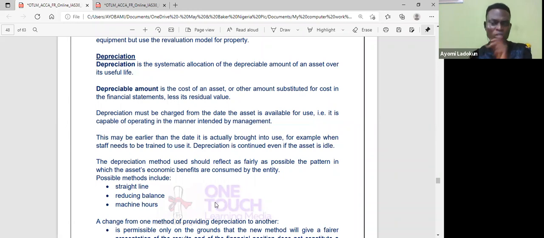Now, two questions. Is it when the asset is ready for use or when the asset is available? No, sorry. When the asset is put to use or when the asset is available for use? When I depreciate. So say, for example, I want to buy this phone in the market. So I paid the purchase price of the phone, transport, testing, maybe they tried to help me to install some software. I added everything together and I had the cost of the phone, say 100,000, for example.